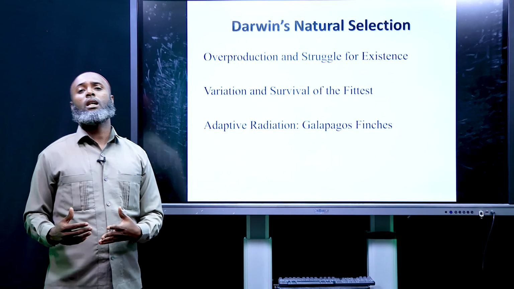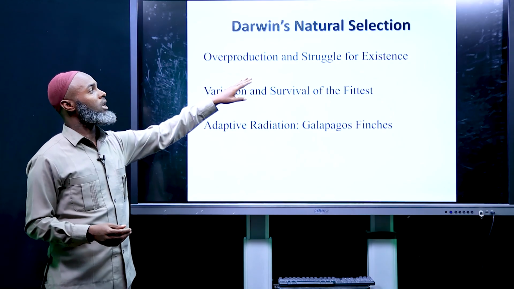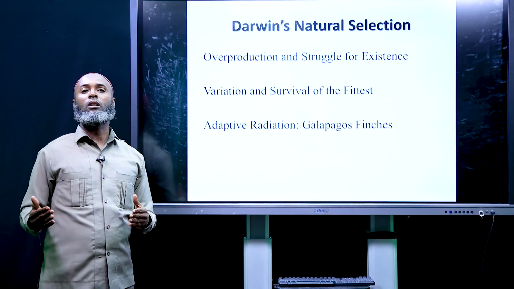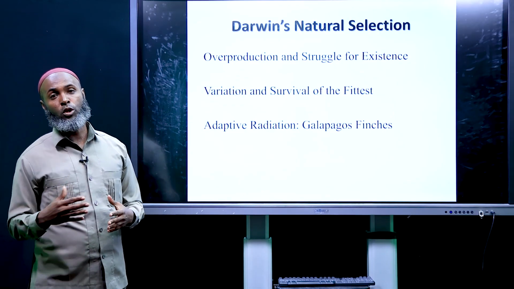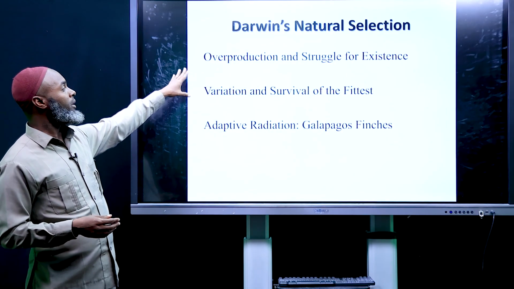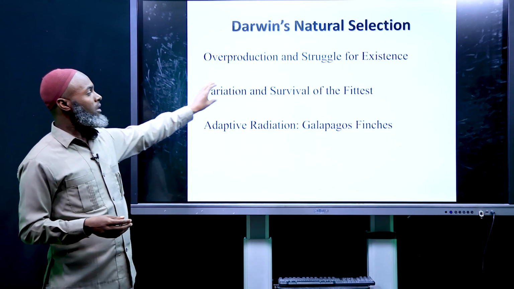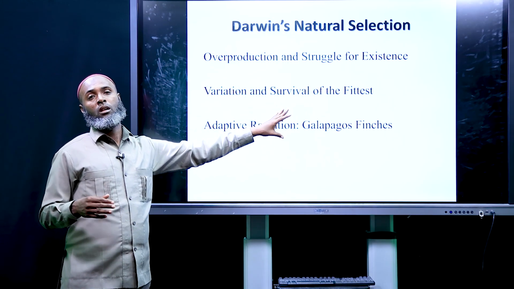Now let's consider the second, Darwin's natural selection theory. That is the old view of Darwin. Darwin saw overproduction and struggle for existence, variation and survival of the fittest.